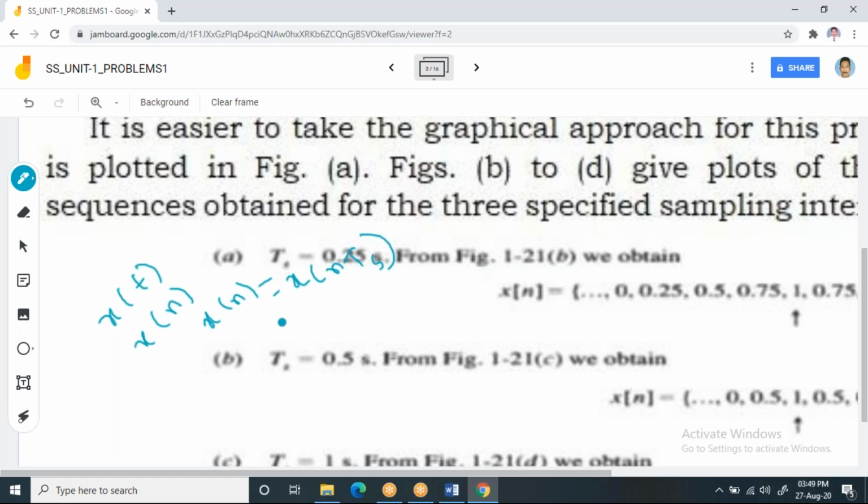Now what is this x of n into Ts? That means your time t you can write as n into Ts. The small t is the time of your continuous time signal, and this Ts is the sampling period.